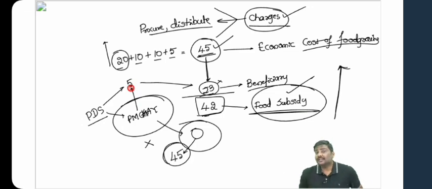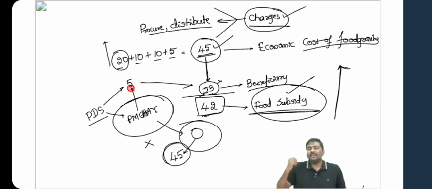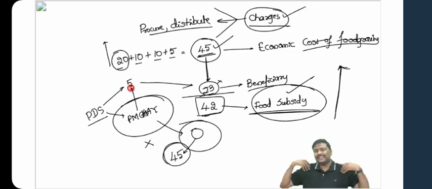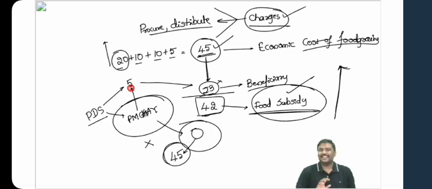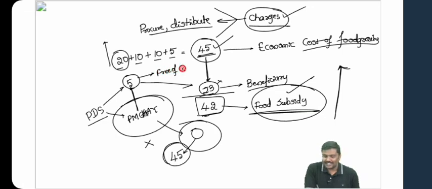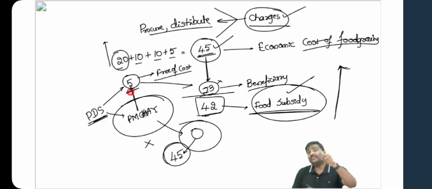Now, people will rebel against it. People will oppose it. People will say this is not a people-friendly government, this is an anti-people, anti-poor government, etc. But what the government said is, I will subsume it under the NFSA. I will make these 5 kgs of food grain under NFSA free of cost. Understand this carefully. The 5 kgs of food grains provided under the National Food Security Act, I will provide free of cost. Free of cost means what? Until now, I collected 3 rupees for every kg of rice. I will not collect that also. I will give it free of cost.